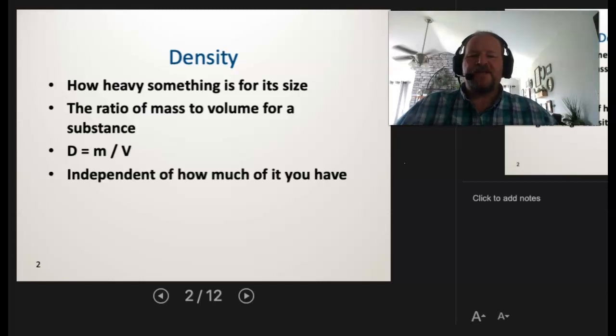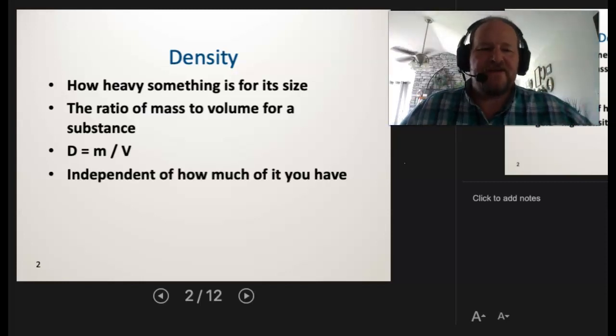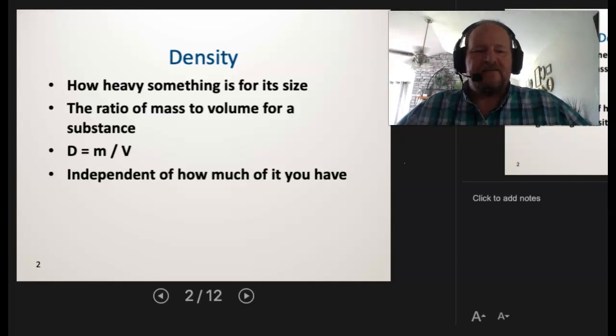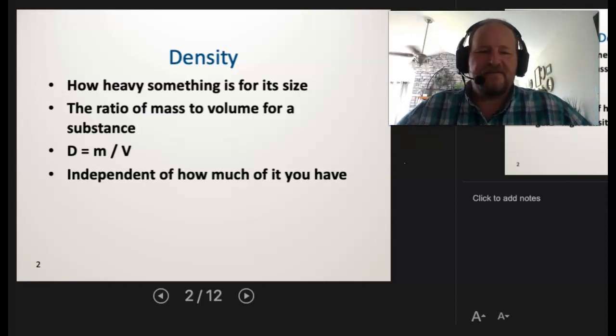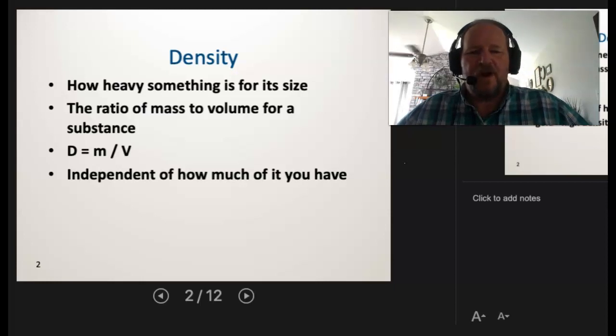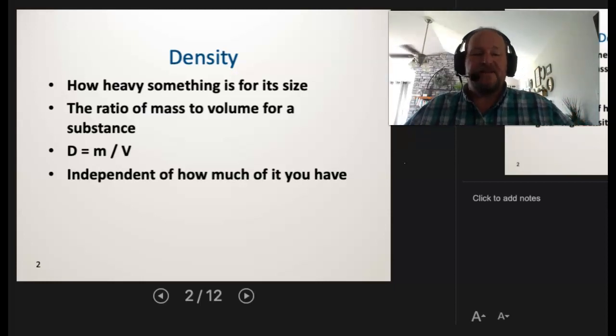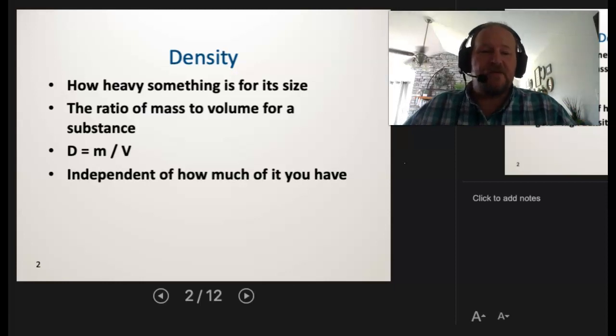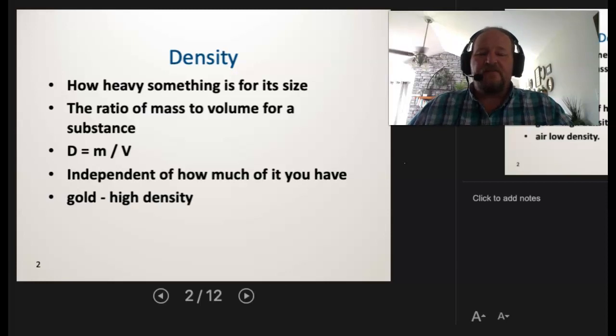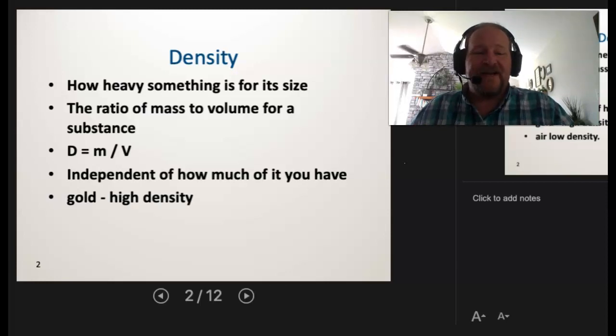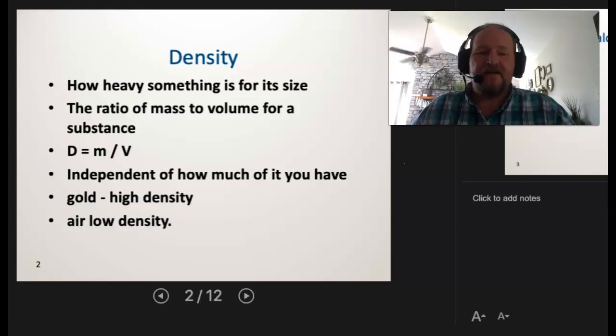Now, density is independent of the amount of material you have. So whether you have 5,000 bricks or 1 brick, the density will be the same. Obviously the mass will be different, but so will the volume, in the same proportion. Typically, we see metals like gold have a really high density. On the other end of the spectrum, we have gases. Something like air is going to have a really low density.